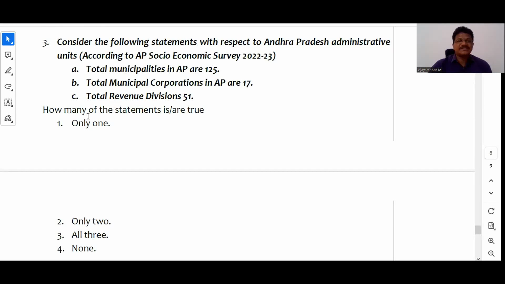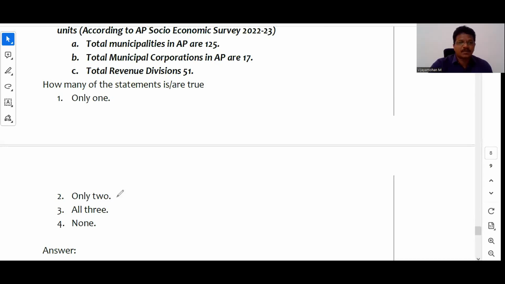So how many statements from the above 3 statements are true? He is asking. If you know about the 3 statements, then only you will be able to answer whether the first statement, second statement, and third statement are correct. And if you have the total information, then only it is possible to answer such type of questions. The answer here is that only 2 statements are correct. The first statement is wrong, right? Total municipal corporations in AP are 17 and total revenue divisions are 51. Total municipalities in AP are around 121, right?